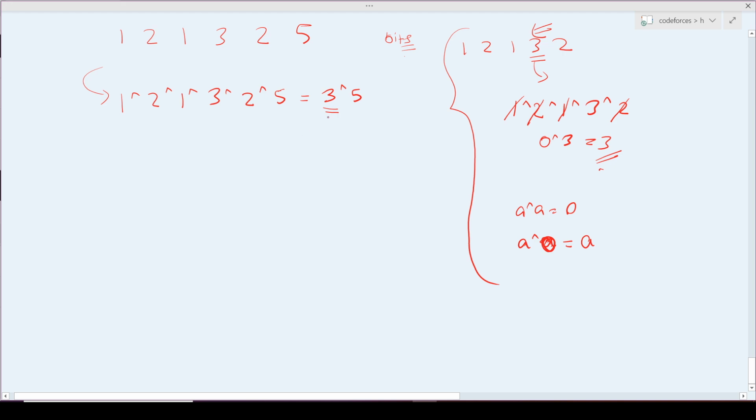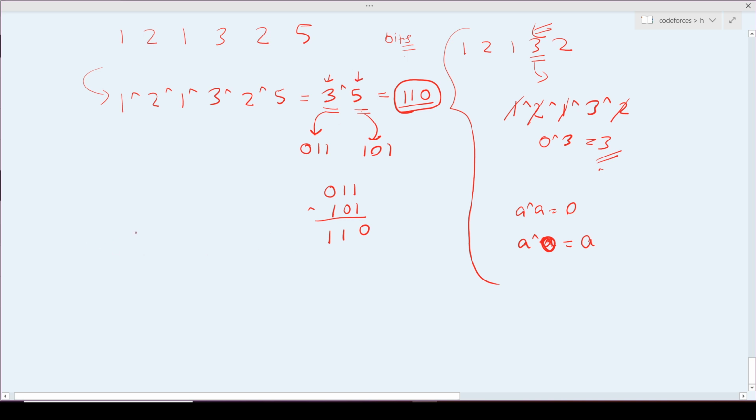So what does it represent? If I clearly see, 3 is 0 1 1 and 5 is 1 0 1. On taking the XOR, I will have 0 1 1 XOR 1 0 1, so the answer which I have in my hand is 1 1 0. From that answer I need to find out this 3 and this 5.